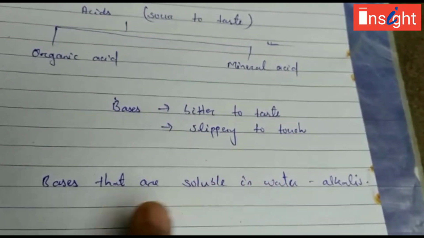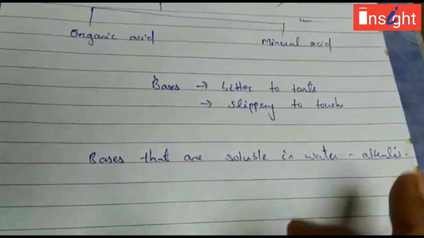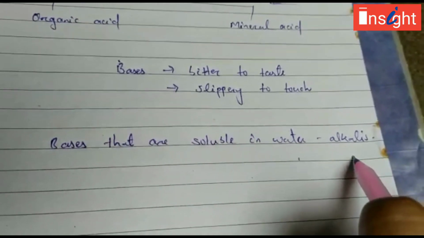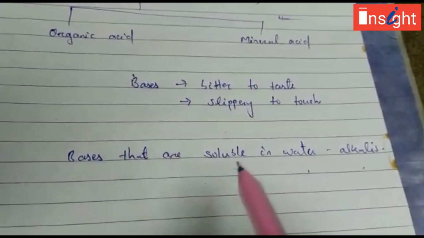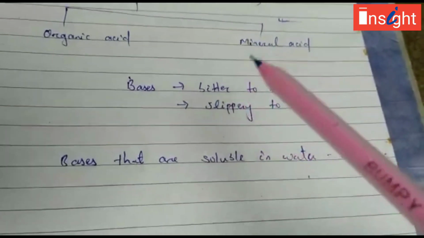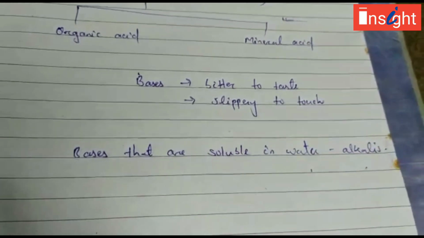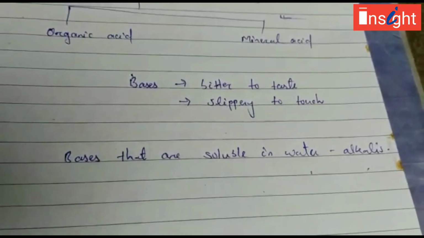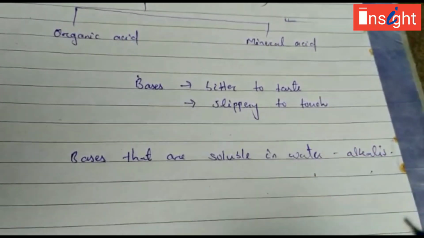So all the alkalis are bases, but all the bases are not alkalis. Please note it. Once again I am telling, bases which are soluble in water are called alkalis. That means all the alkalis are bases, but all the bases are not alkalis, because a few bases don't dissolve in water. So the physical properties of bases are bitter to taste, slippery to touch, and bases that are soluble in water are called alkalis.